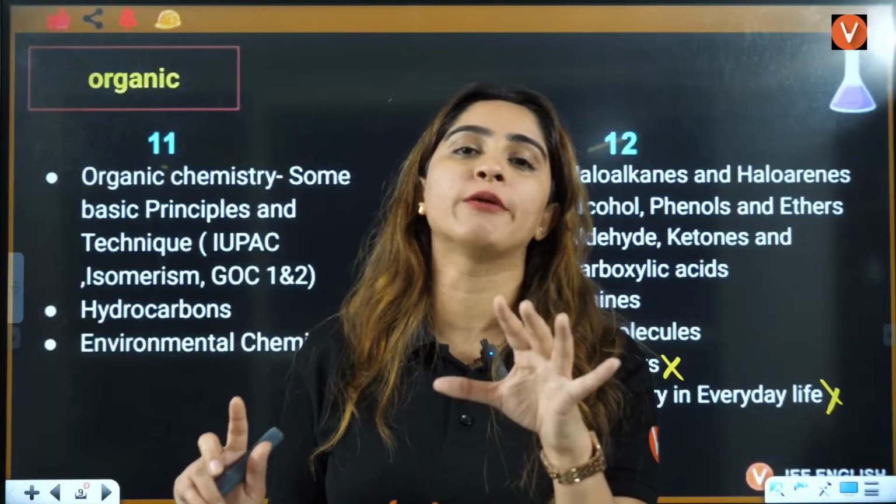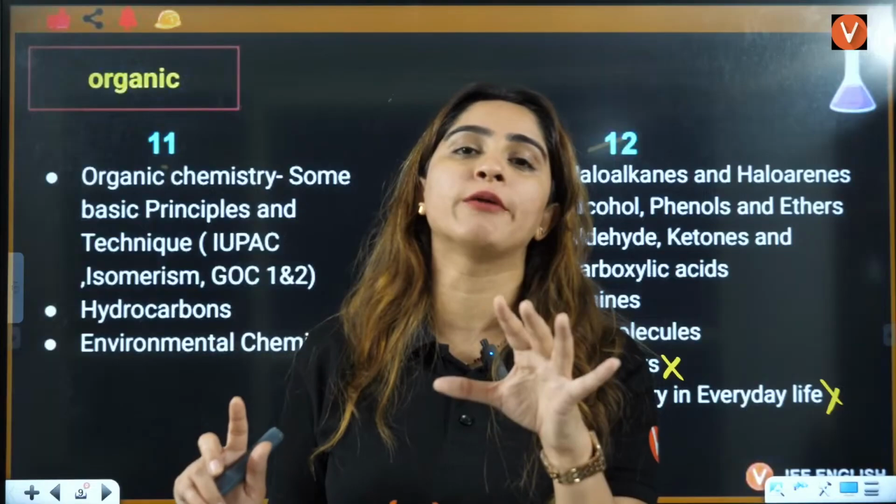Now, which of the following are isoelectronic species? You need to have the same number of electrons. If you see, this is nitrogen 7 plus hydrogen 4 minus 1, that is 10. This is 7 plus 2 plus 1, that is 10. This is 6 plus 3 minus 1.